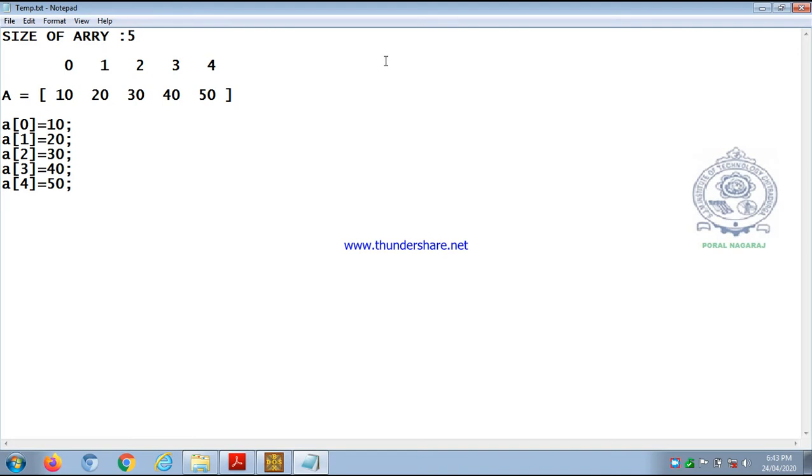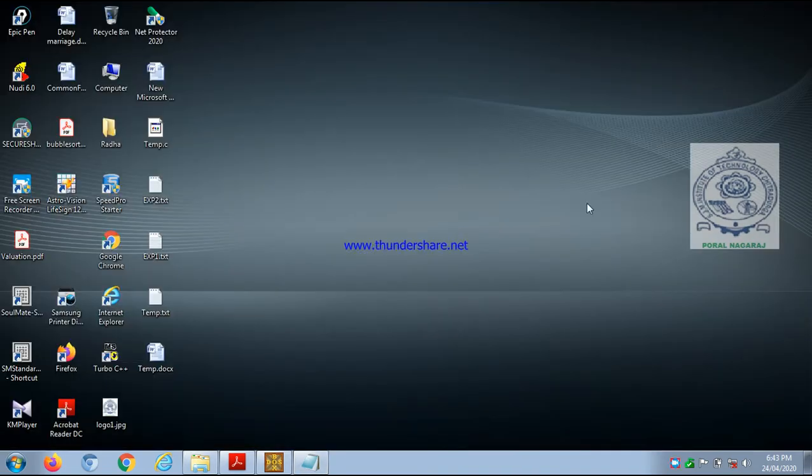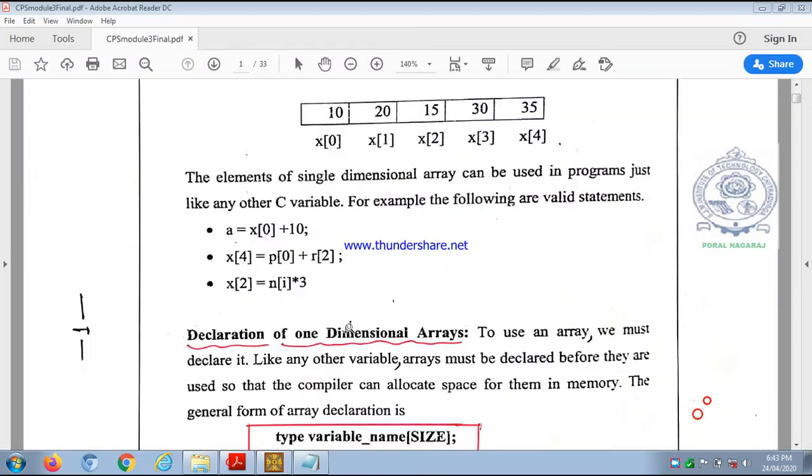So this is the concept of array. So what is an array? Array is nothing but a set of elements of the same data type. Even elements of a one dimensional array can be used in programs just like any other normal C variable. Like normal C variables we can use array elements.